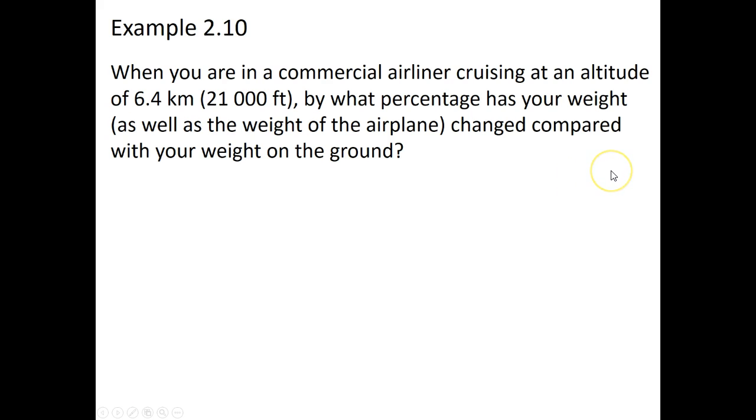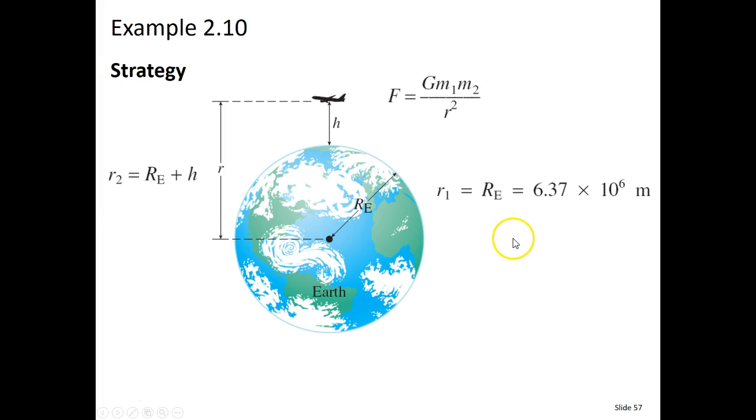So here is our first problem that we're going to look at. This one basically says when you're in a commercial airliner cruising at an altitude of 6.4 kilometers, by what percentage has your weight, as well as the weight of the airplane, changed compared to your weight on the ground? They've given us a nice diagram here, and you'll see that r is our distance from the center of the Earth.